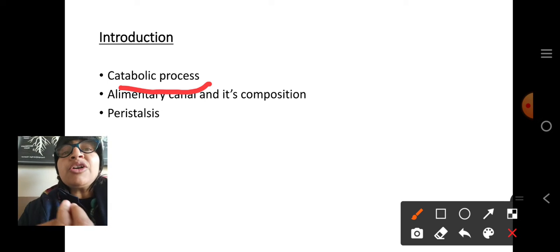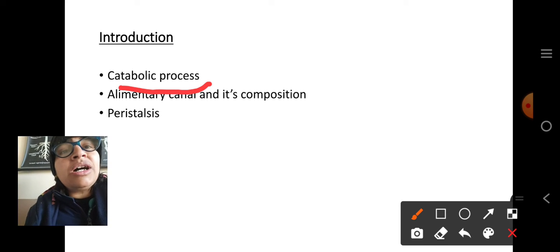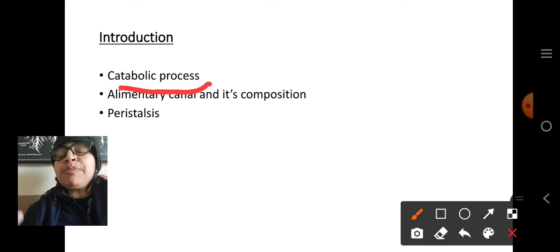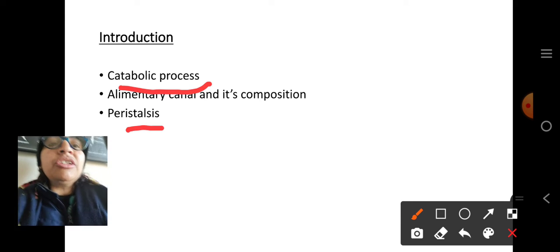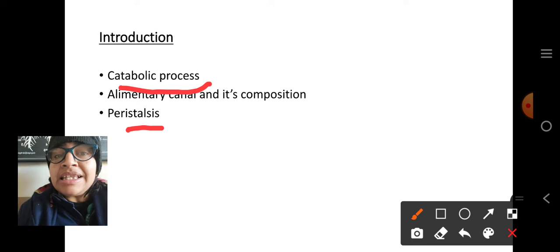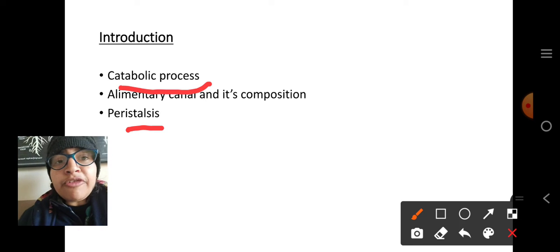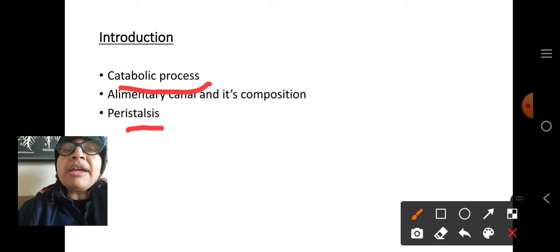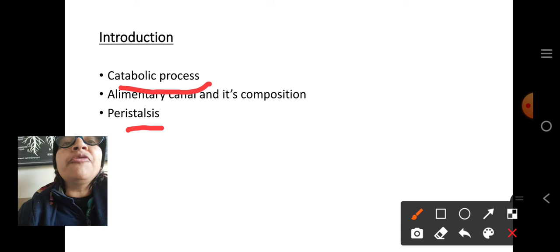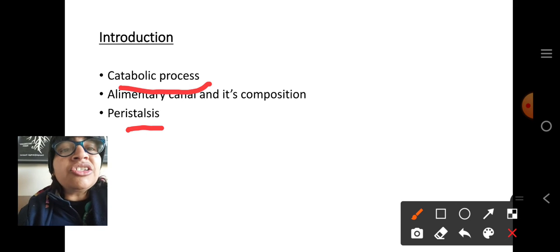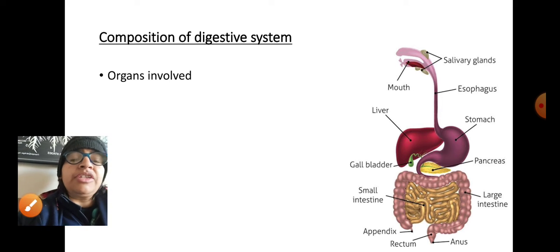So here we will go through the alimentary canal. This alimentary canal is wholly muscular in nature and performs specific actions called peristalsis. Here I have mentioned peristalsis. Peristalsis is that phenomenon in which your muscles perform continuous rhythmic contractions and relaxations in order to push the food forward for complete digestion.